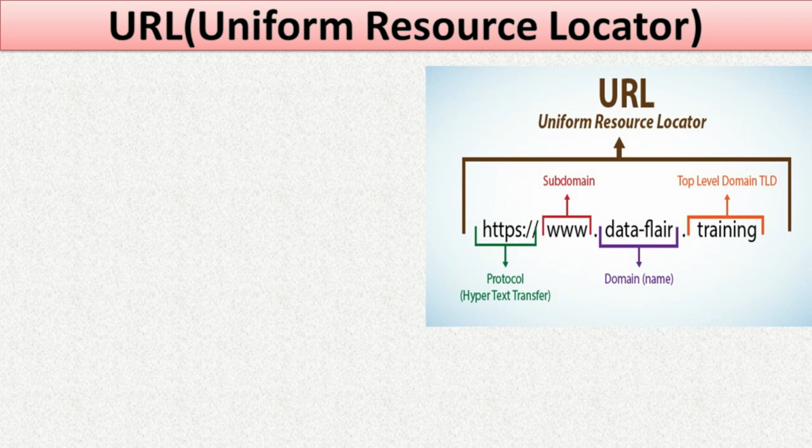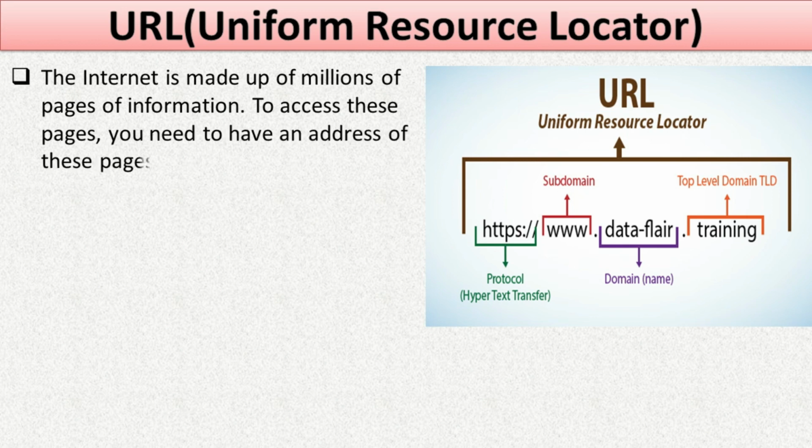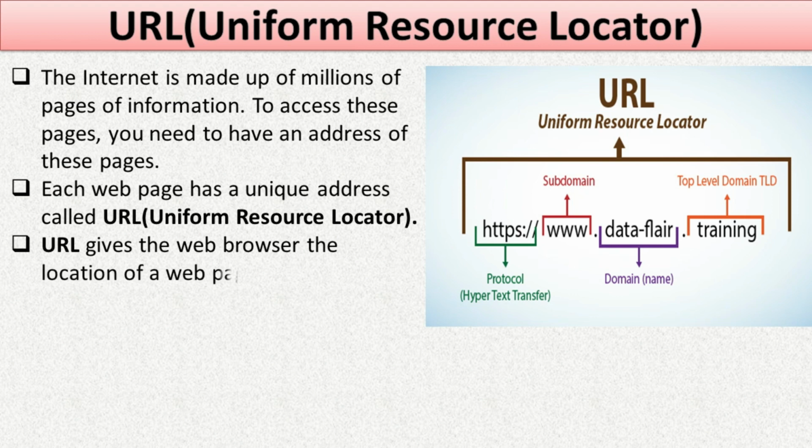URL, Uniform Resource Locator. The internet is made up of millions of pages of information. To access these pages, you need to have an address of these pages. Each web page has a unique address called URL, that is Uniform Resource Locator. URL gives the web browser the location of the web page or other resources on the internet.